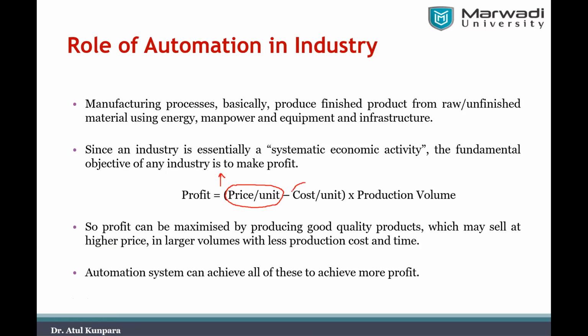Second thing is that either if you are not able to increase the price, you can reduce the cost per unit. That thing can be done. That is automatically going to increase the profit. Suppose you are not able to do any of this thing, that you are not able to increase the price of unit also, you are not able to reduce the cost also. Then you can do the increase in the production volume. That also will be able to help you to get more profit.